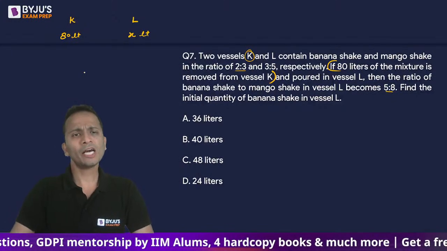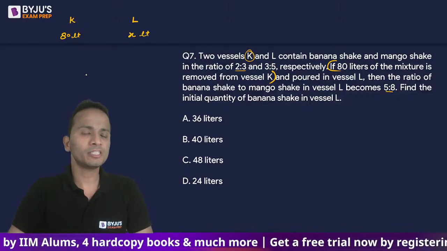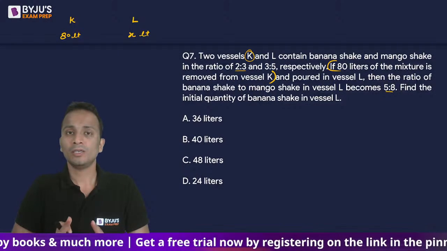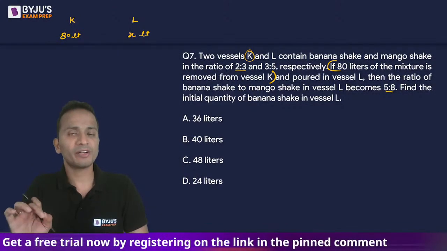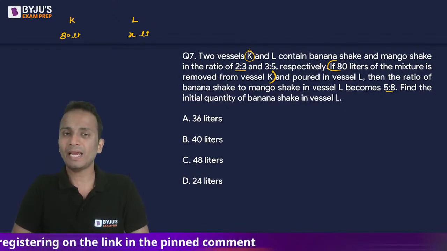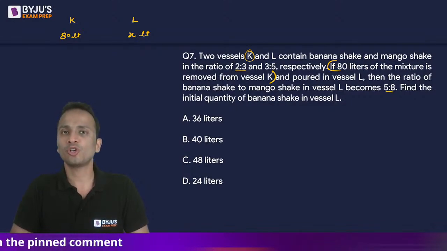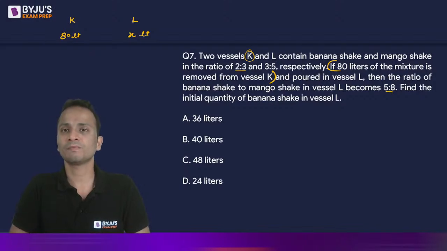Now, if we want to apply allegations, then the law of allegation says that while applying allegations, the values on which we are applying allegations, their nature should be same. In this case, by nature, it means either we will apply allegations on the fraction of banana shake which is present or the fraction of mango shake which is present.